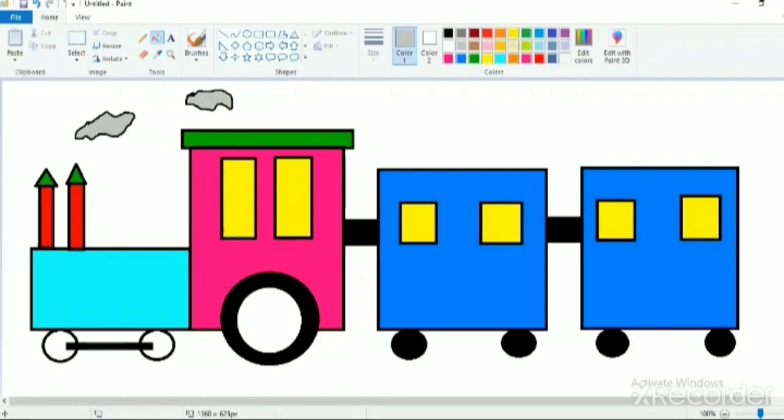So try to make your own train to travel around with family and friends.